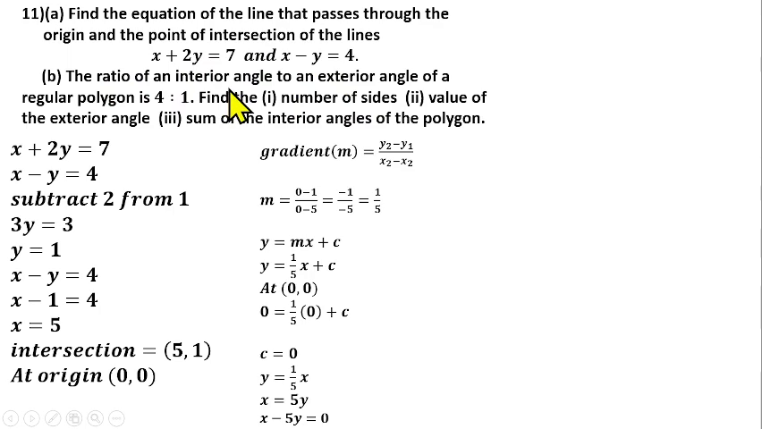So question number 11b states that the ratio of an interior angle to an exterior angle of a regular polygon is 4 to 1. Find the number of sides, the value of the exterior angle, and the sum of the interior angles of the polygon.